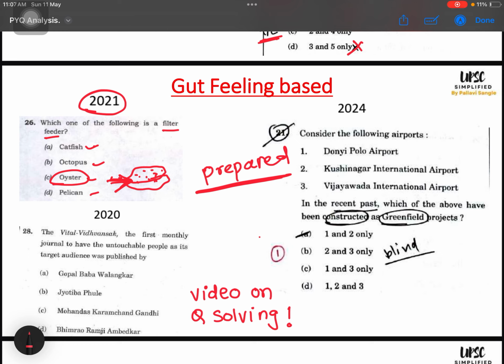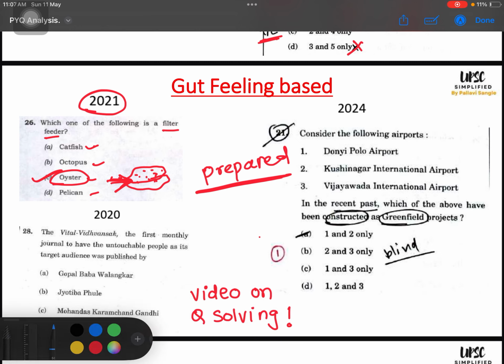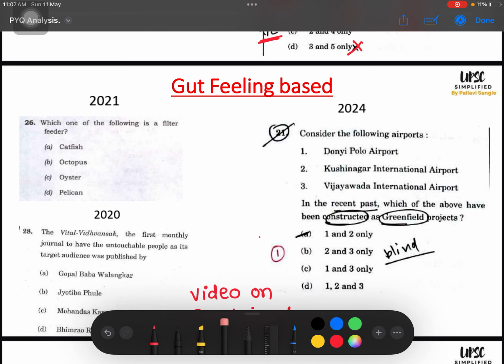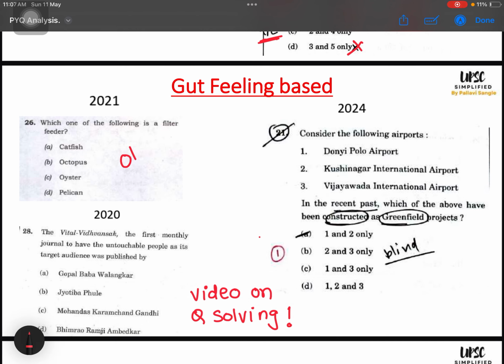This is not logic, this is gut feeling. Okay, so I applied this and I marked C. Okay, so this was right. Most of the time, gut feeling based questions will go right if you have good observational skill or good preparation. See, this question was an observation-based question, right?